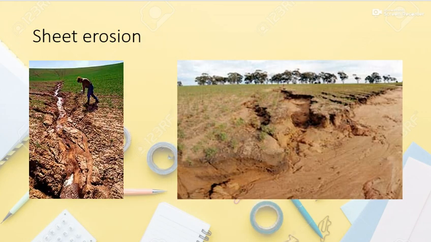The next cause is sheet erosion. Sheet erosion occurs as a shallow sheet of water flowing over the ground surface. It results in the removal of a uniform layer of soil from the surface. It occurs when rainfall intensity is greater than infiltration, sometimes due to crusting. So it also occurs due to faulty cultivation. It occurs mainly due to rainfall, rain wash, or aeolian action, which means wind action.